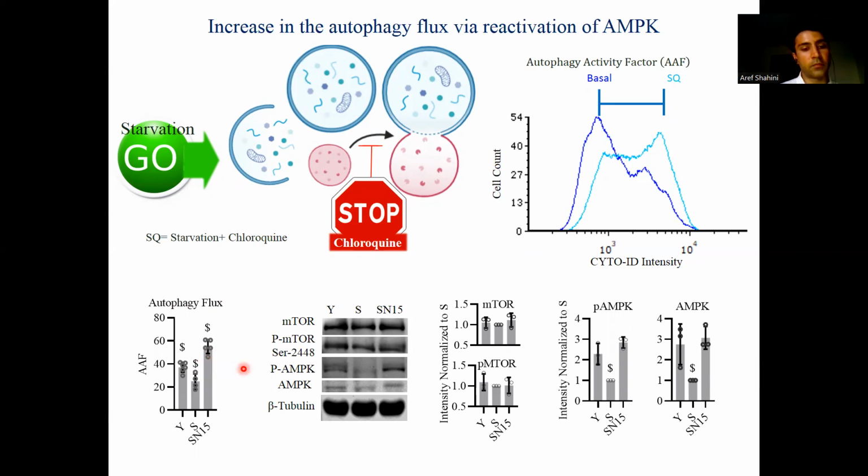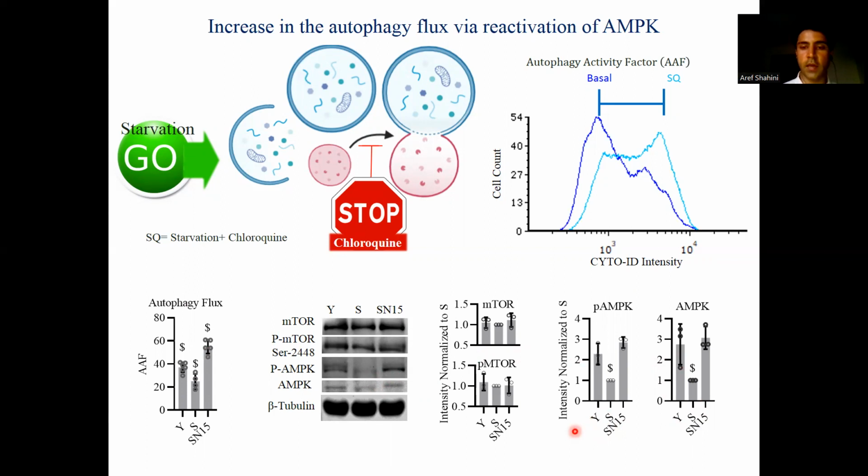And that can be due to the activation of mTOR or AMP kinase. And as you can see in this Western blot, neither the phosphorylated levels of mTOR at serine 2448 nor the total levels of mTOR are changed by NANOG. So none of those are changed, but the levels of AMP kinase as well as the phosphorylated levels of AMP kinase are being recovered by NANOG expression in the senescent cells. And the quantification clearly shows a significant increase by NANOG expression in the AMP kinase, and the senescent cells are losing those levels of AMP kinase.